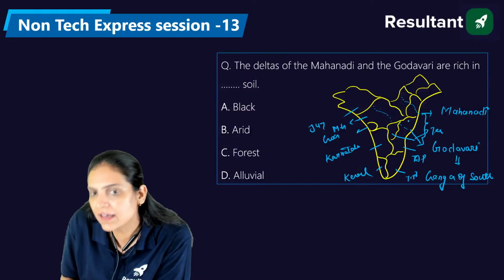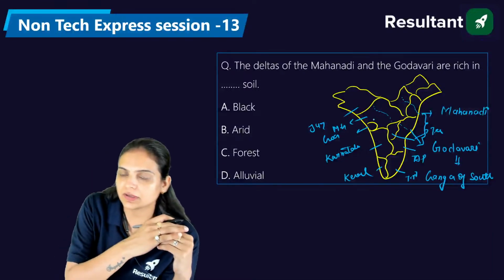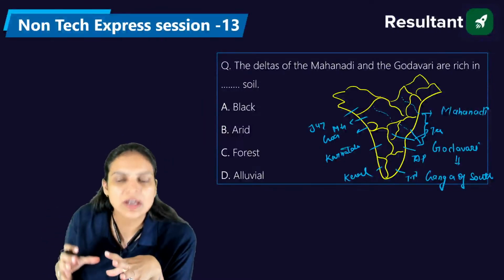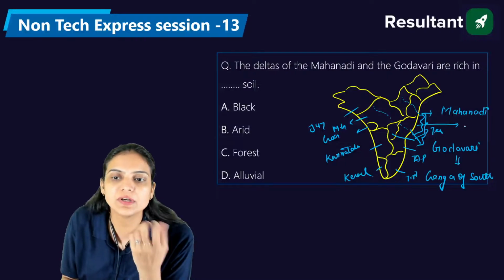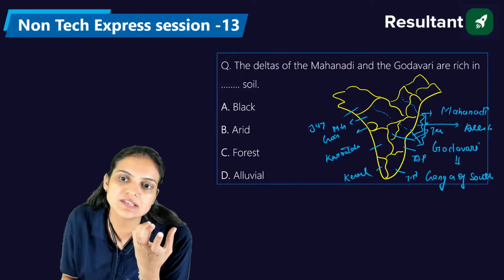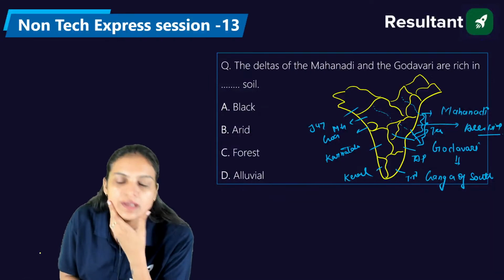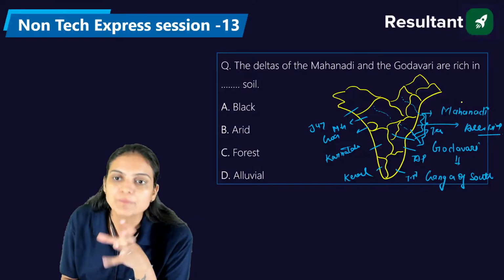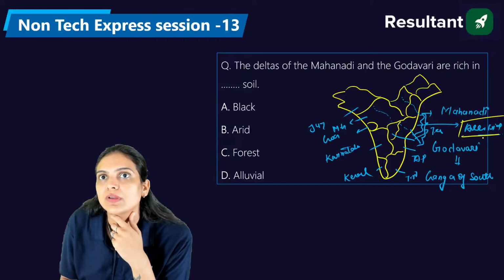In this area, all the debris which generally comes through the rivers Mahanadi and Godavari creates a delta, and that delta is made up of alluvial soil. Alluvial soil is a very fertile soil, and it is generally found in 42% of the country. Again, it's a very rich, fertile soil.